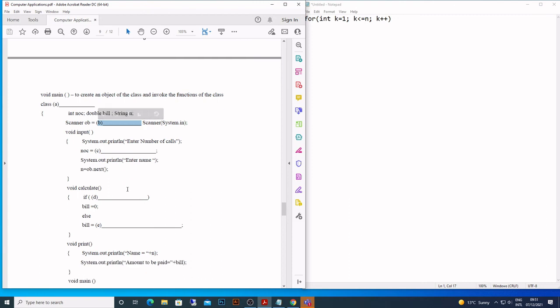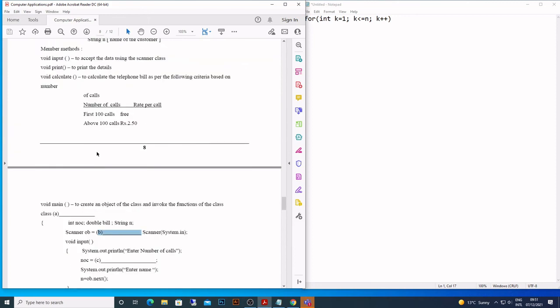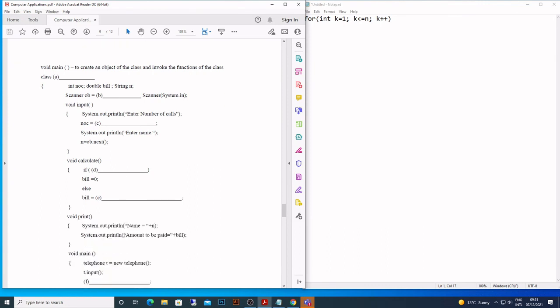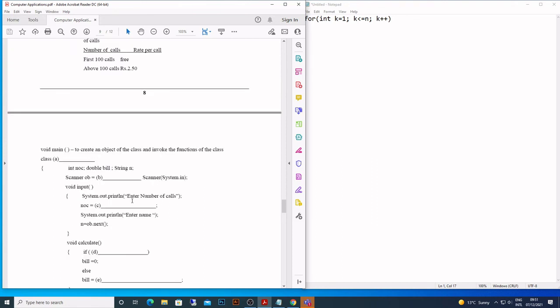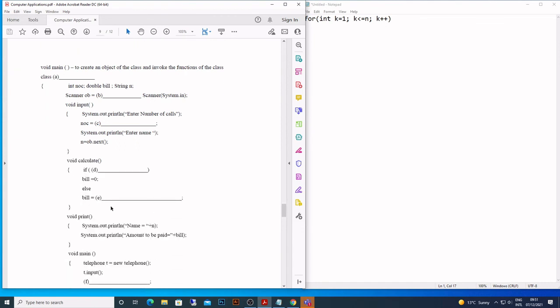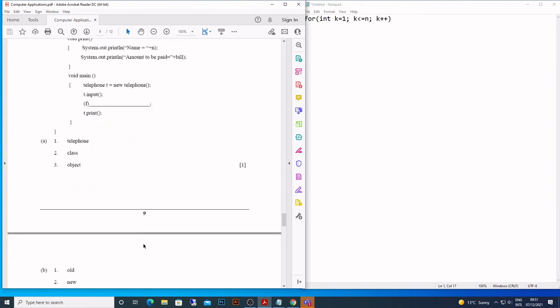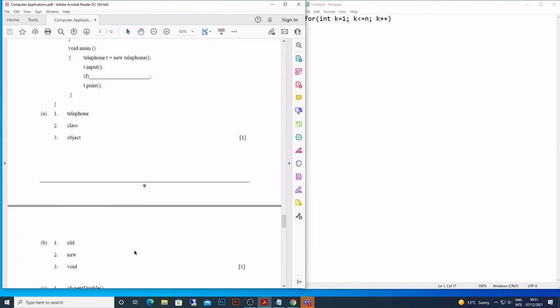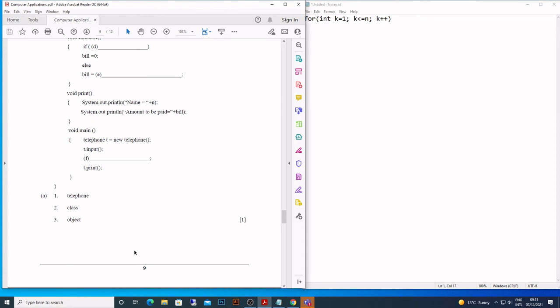So what comes here? New. Now we have to input the number of calls. So which variable, what is going to come? It is an integer value, if you see here. So nextInt. ob.nextInt. Then comes here calculate. So the condition is very clear. Up to 100 is free. So if it is less than or equal to 100, then it is free. Up to 100 it is free. Else, what are we going to do?